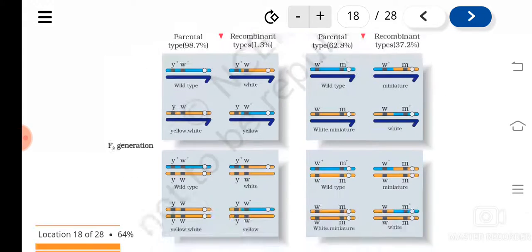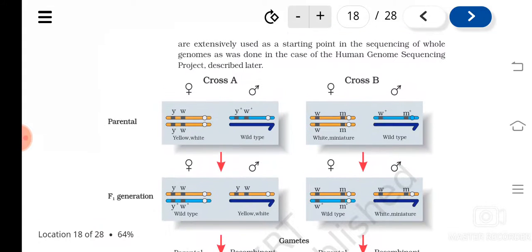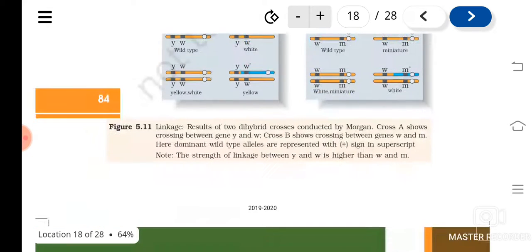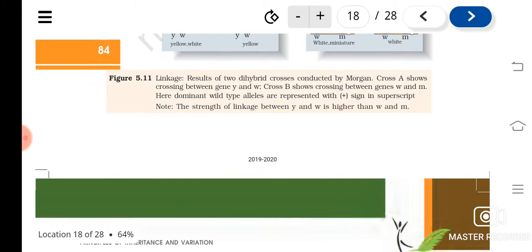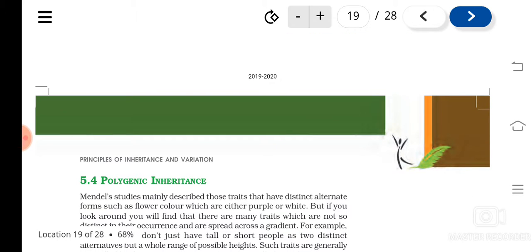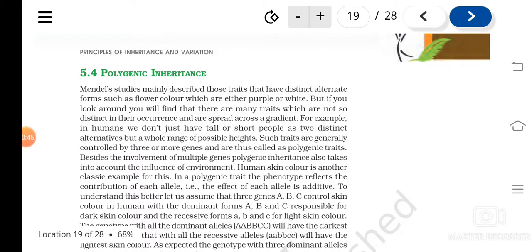Understood? So like this, miniature and white, when they took these two characters, they could see that the recombinants produced were more when compared to yellow and white body. Understood? So like this, some of the genes which are located near to each other show a high degree of linkage, and the genes which are located very far from each other show less linkage, or more recombination.